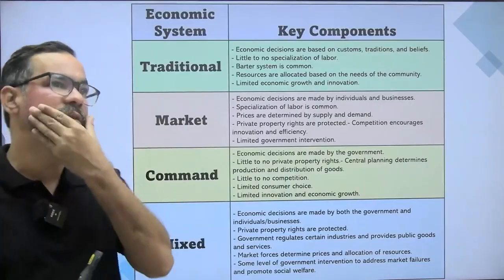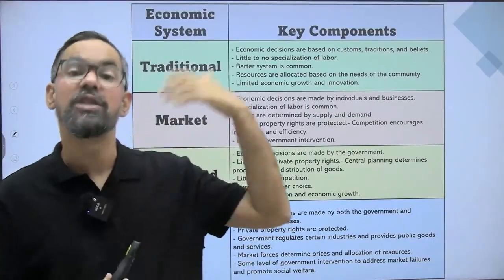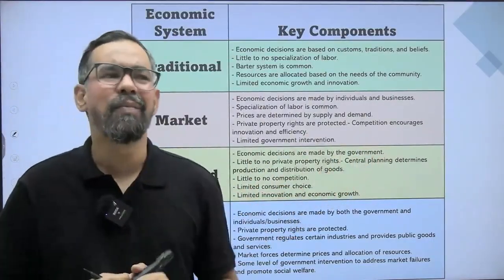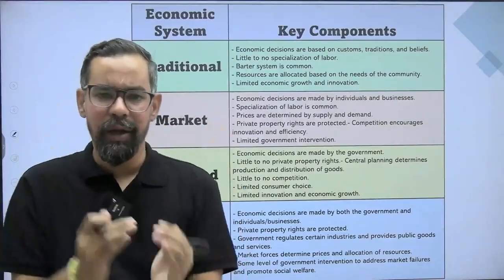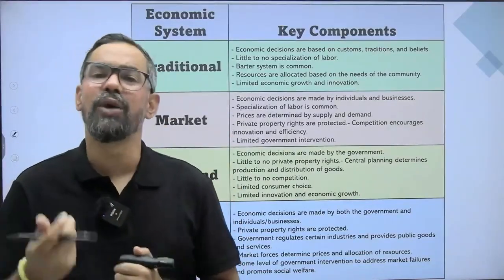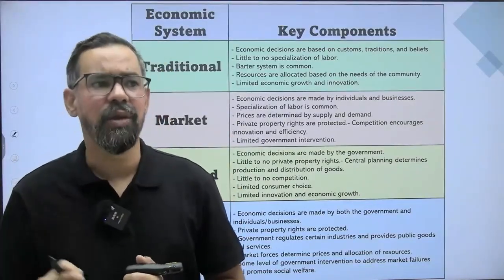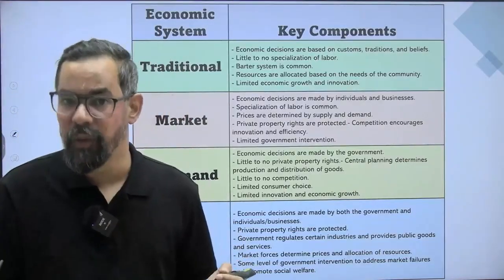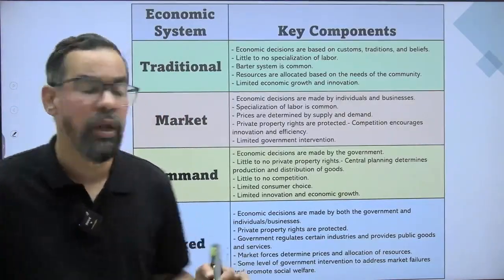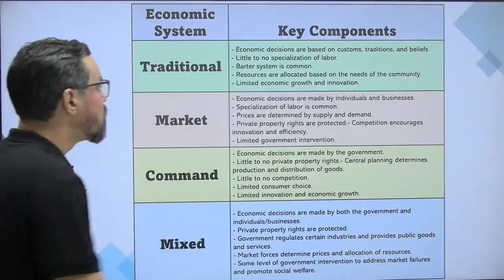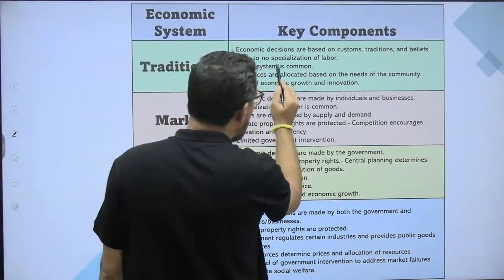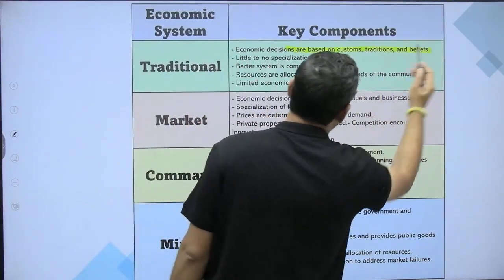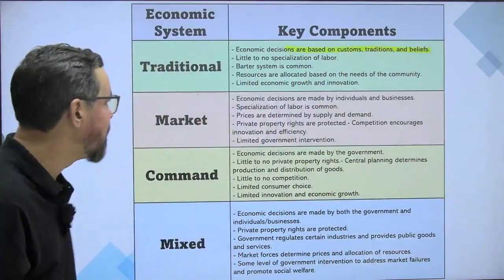Traditional economies were something like the ancient economies, where people used to limit themselves to some area. There we used to have the barter system. Again, we did not have any sort of trade and globalization during that particular period. So this is about the ancient one. But majorly we have these three. When it comes to traditional economy, economic decisions are based on custom, tradition and belief.